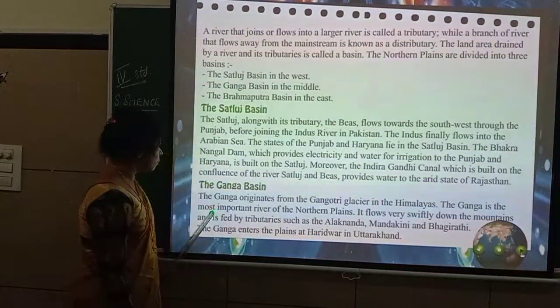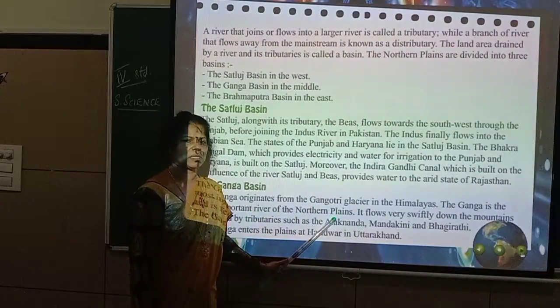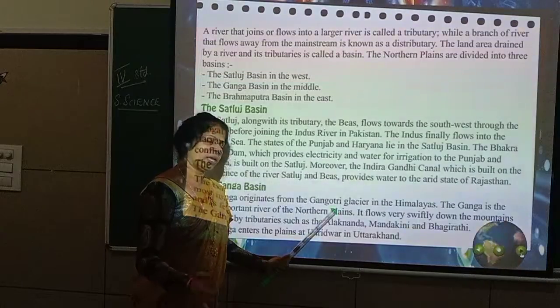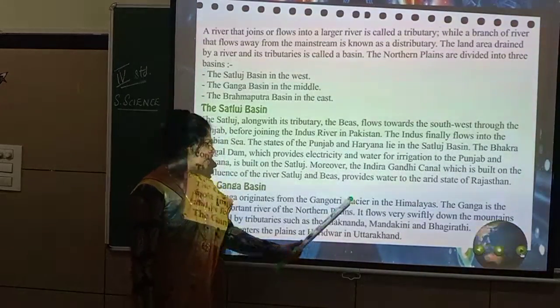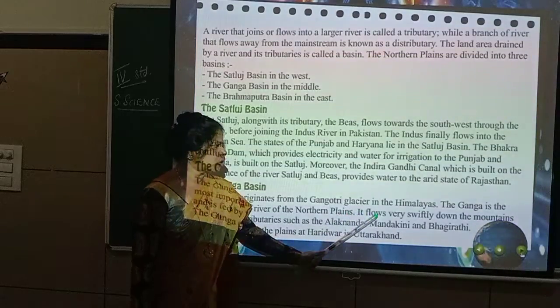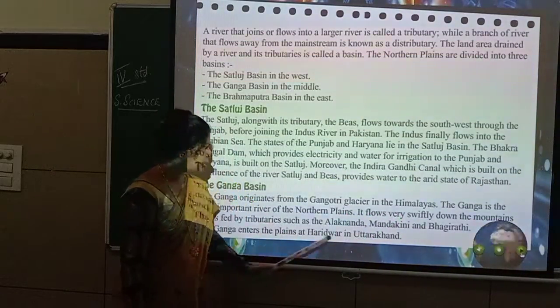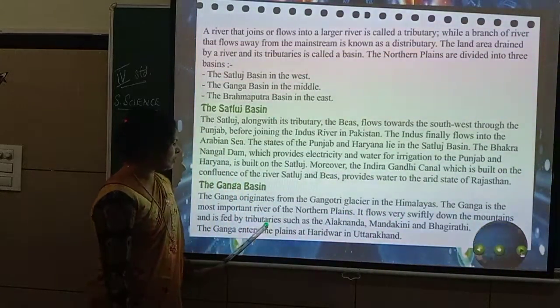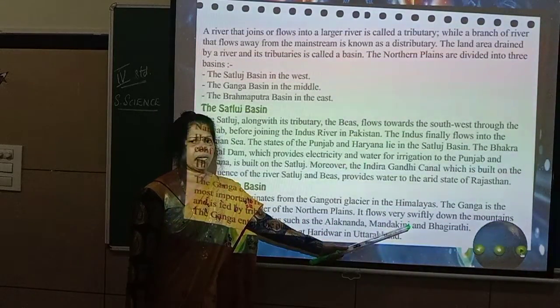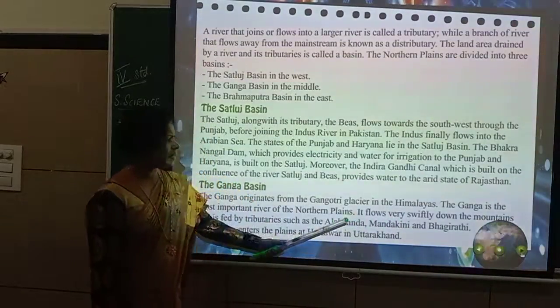The Ganga is the most important river of the northern plains. The most important, the most holy river, the most sacred river, everything we call it as Ganga. It flows very swiftly down the mountains and is fed by tributaries such as the Alakananda, Mandakini and Bhagirathi. So what happens here?